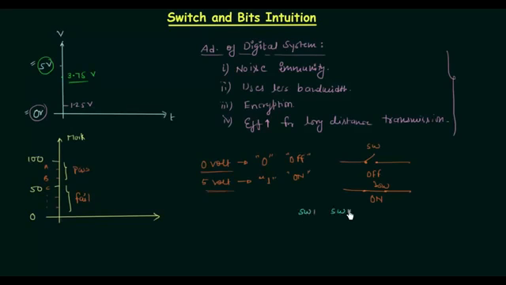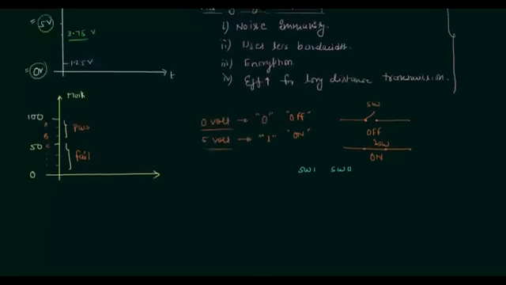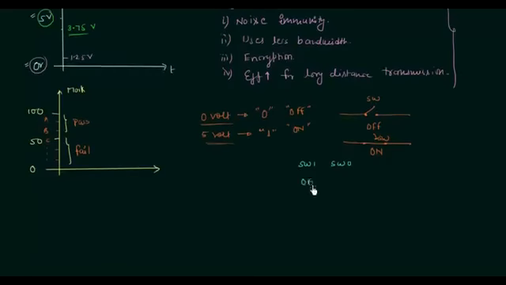SW1, SW0. We have 4 possible combinations: off, off; off, on; on, off; and finally on, on. So these are the 4 possible combinations, and thus we have 4 levels. This is the first possibility, this is the second possibility, this one is the third possibility, and this one is the fourth possibility. So by using 2 switches we are going to have 4 levels.